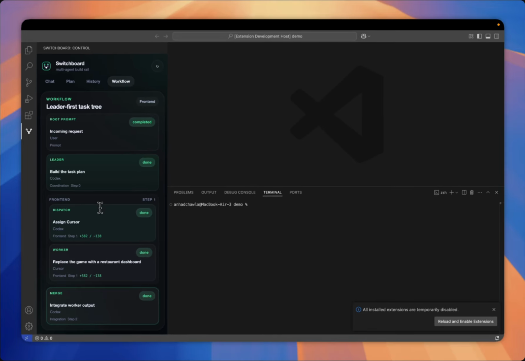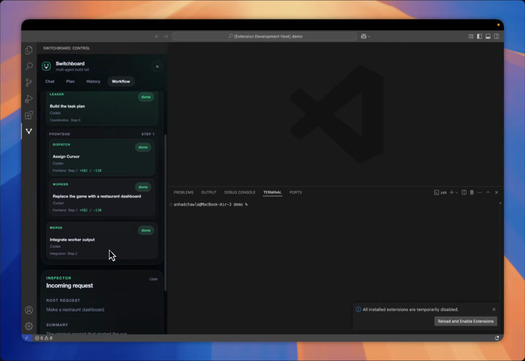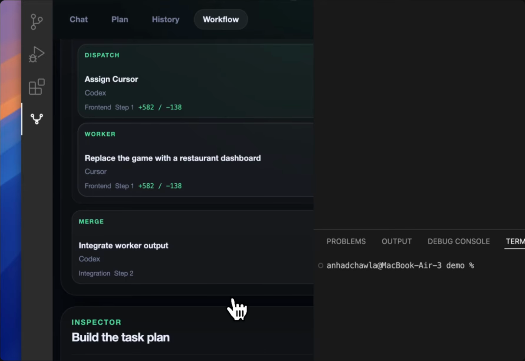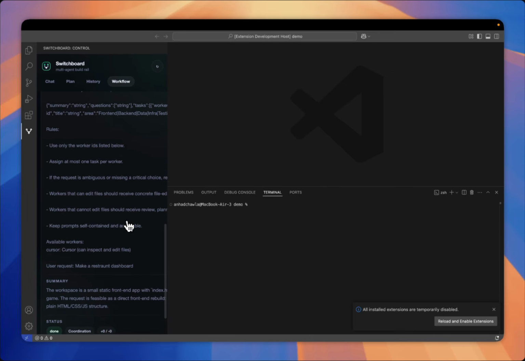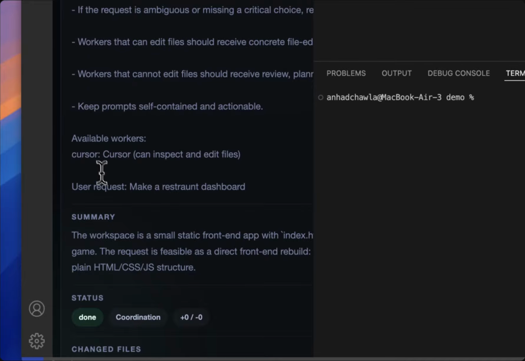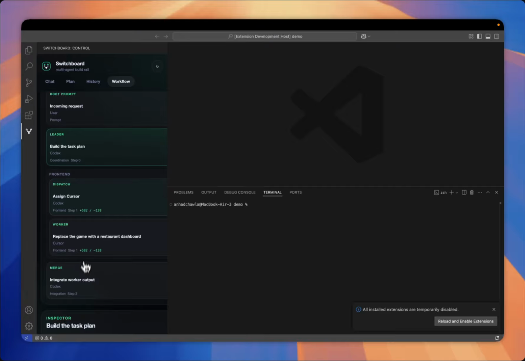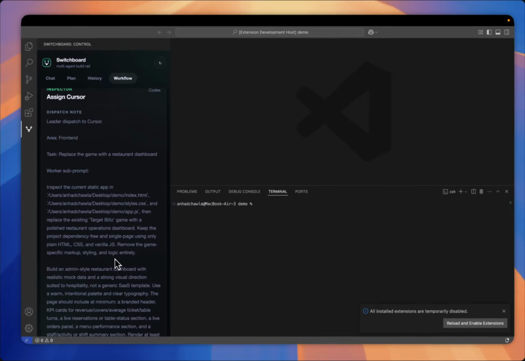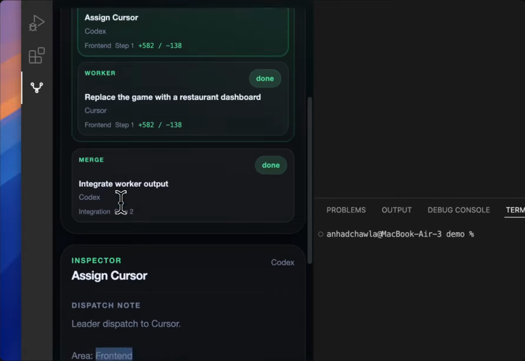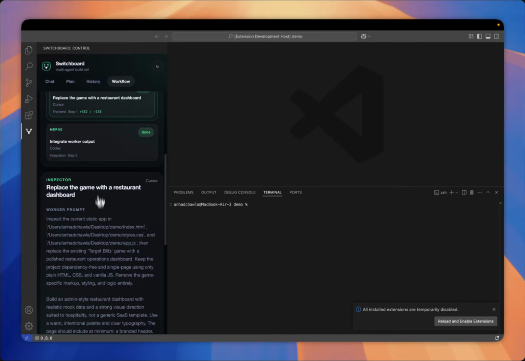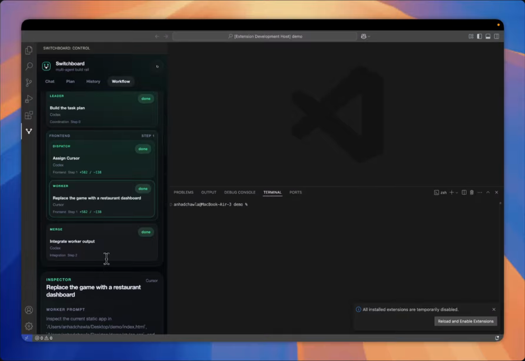So here we can see our workflow. This is our incoming request, the prompt that we made. It was to make a restaurant dashboard. This is the plan that Codex built. Okay, this is the stuff we need to do. Look at the worker. So it knows the worker that it has is Cursor. Great. So now what it's going to do is going to send a sub prompt to Cursor itself. And it's going to make Cursor tackle the front end. And then Cursor tackles the front end and gives a response back to Codex.